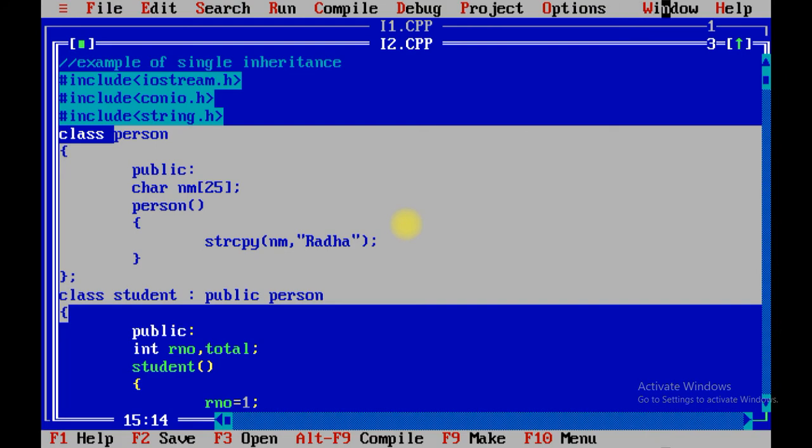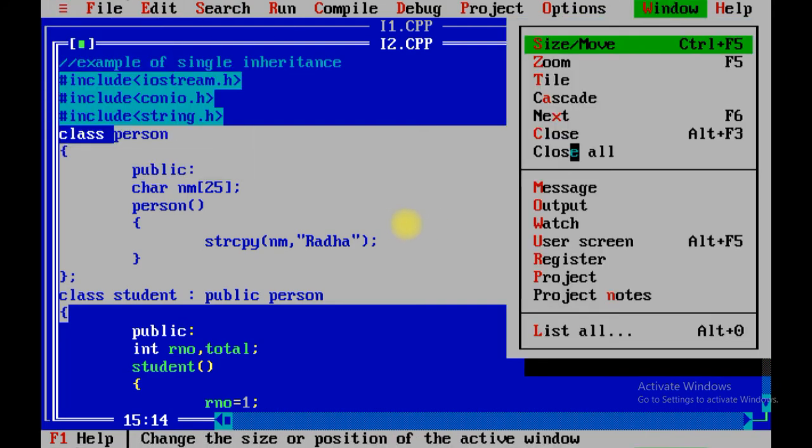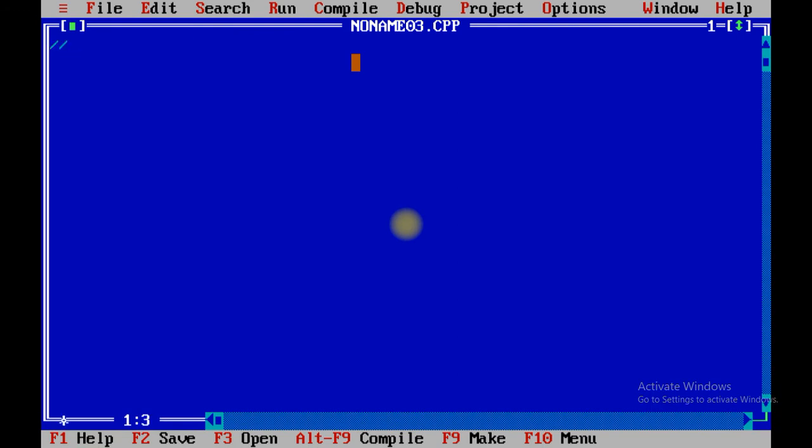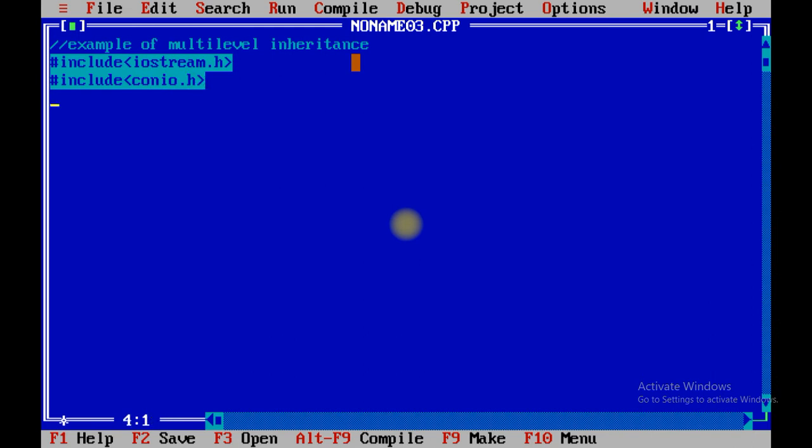The last program of today's session, which we are going to perform with person and student, right? So let me take one new file. Example of multi-level inheritance. #include iostream.h, #include conio.h, #include string.h.